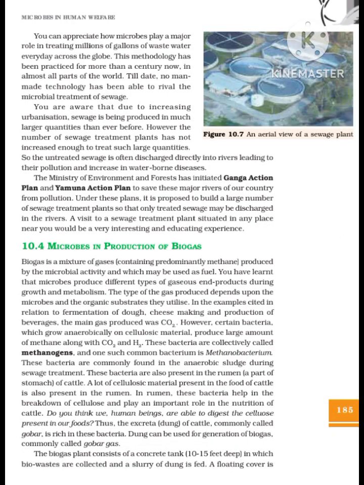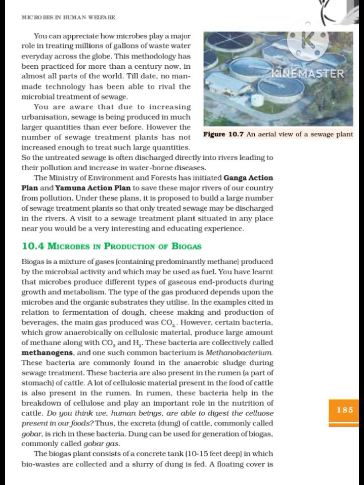You can appreciate how microbes play a major role in treating millions of gallons of wastewater every day across the globe. This methodology has been practiced for more than a century now, in almost all parts of the world. Till date, no man-made technology has been able to rival the microbial treatment of sewage. You are aware that due to increasing urbanization, sewage is being produced in much larger quantities than ever before. However, the number of sewage treatment plants has not increased enough to treat such large quantities.